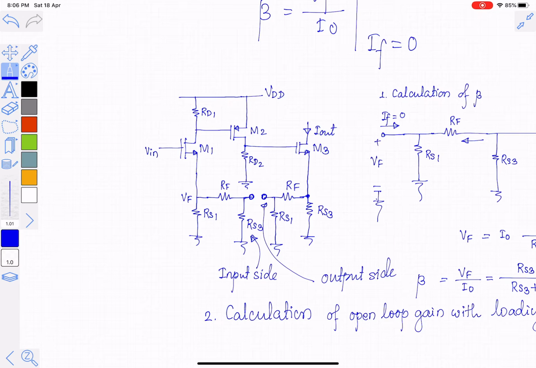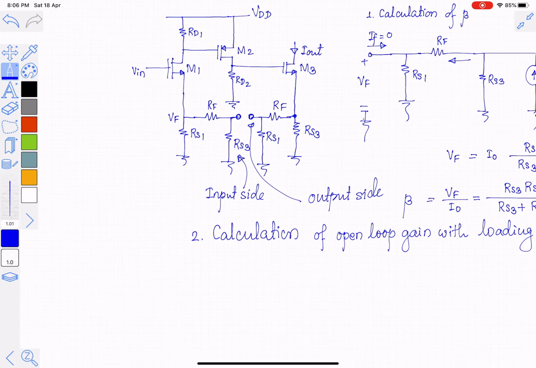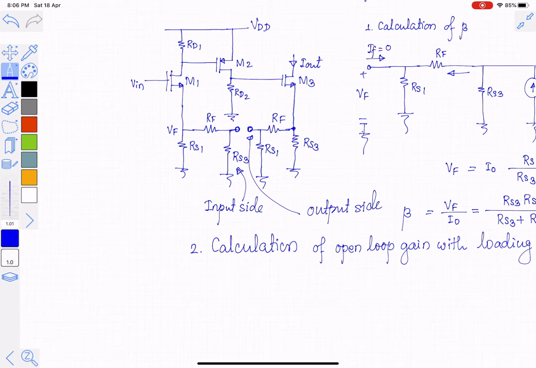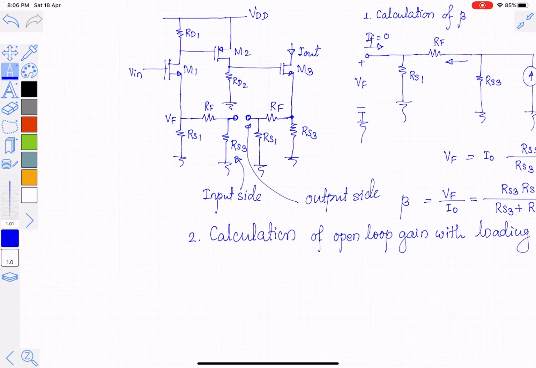So for the feedback network connected on the input side of the feed forward amplifier, the input side of the feedback network should be open circuited, and for the feedback network duplicated on the output side of the feed forward amplifier, its output terminal should be open circuited. So we have to use this circuit to find out the open loop gain with loading effect. So loading effect has already been included in this circuit. We have to just find out the gain.